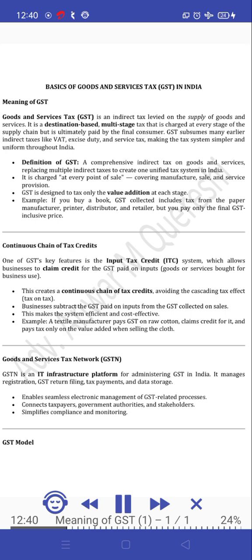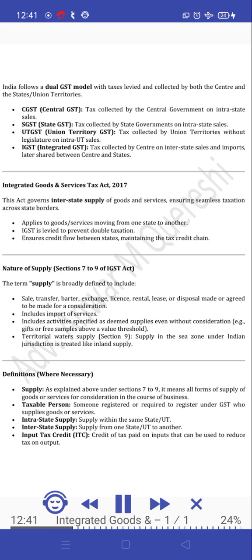Goods and Services Tax Network, GSTN. GSTN is an IT infrastructure platform for administering GST in India. It manages registration, GST return filing, tax payments, and data storage. Enables seamless electronic management of GST-related processes. Connects taxpayers, government authorities, and stakeholders. Simplifies compliance and monitoring.